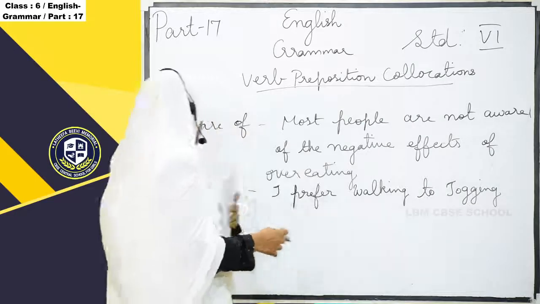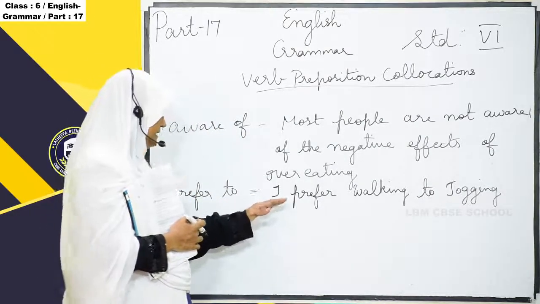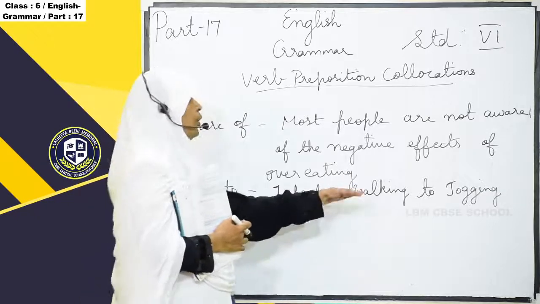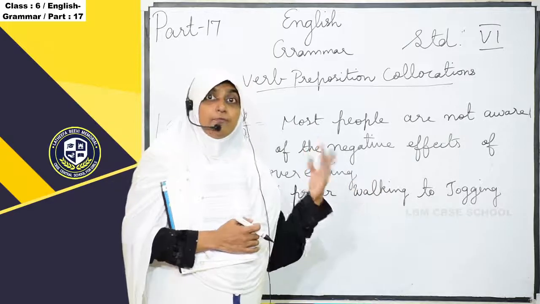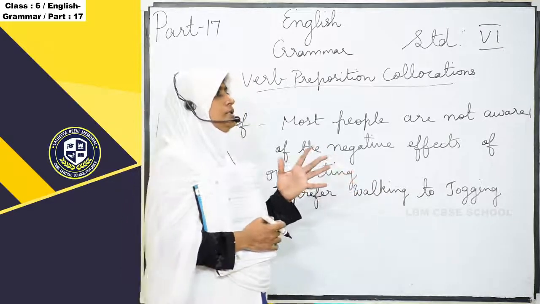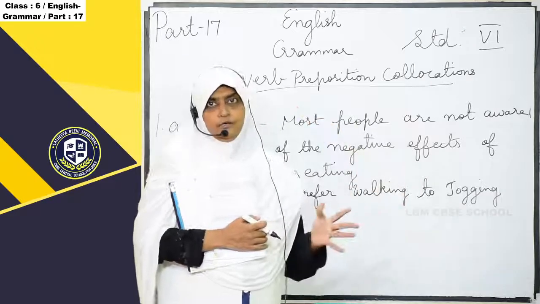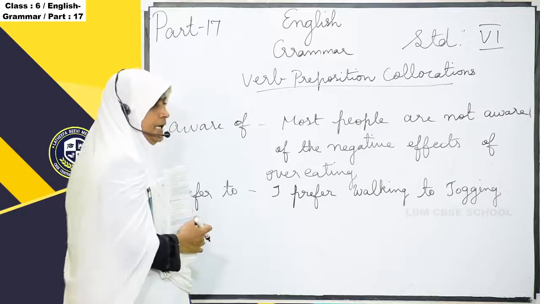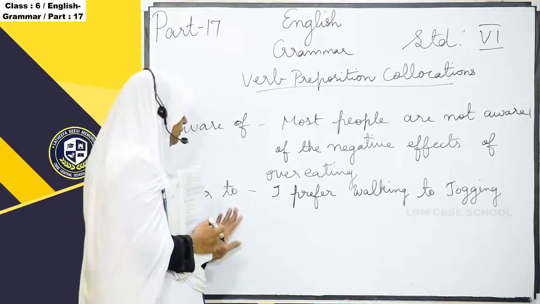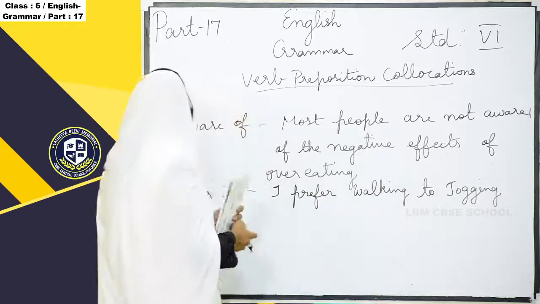Understand? So here the prefer to is used as, I prefer walking to jogging. Okay, understand? I prefer walking to jogging. Okay. So here prefer is the verb and to is the preposition, and the example is this one. Okay. And the third one,